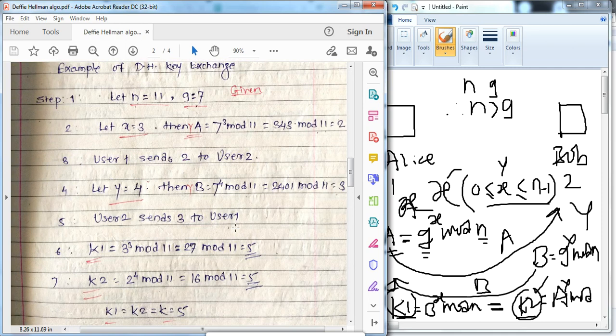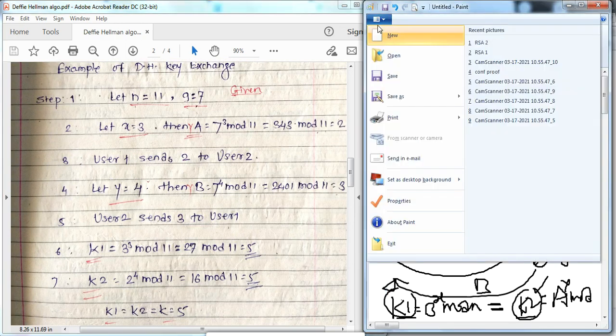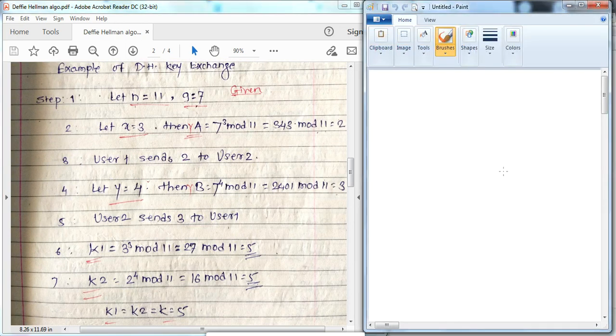We take small prime numbers for easy calculation. Step 1: n is 11, g is 7, right? Now user 1 selects the x value, which is 3, less than n and greater than 0.